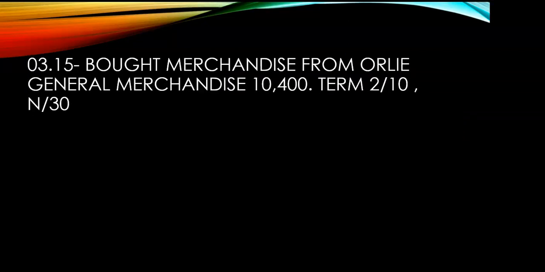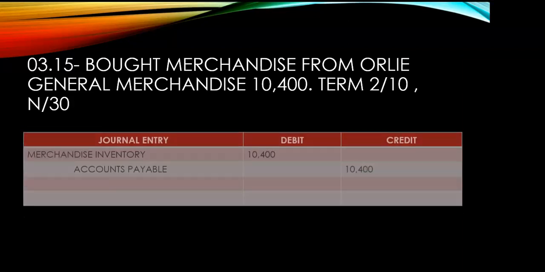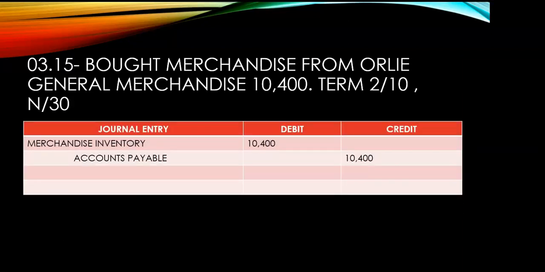Okay, next transaction, we have bought merchandise from early journal merchandise, 10,400, term 2/10, n/30. Okay, again, pag nakita niyo yung bought merchandise, ano agad ang debit? Merchandise inventory. Ano yung credit? Dahil may term 2/10, n/30, that is accounts payable credit. Okay, so yan yung mga clue words.